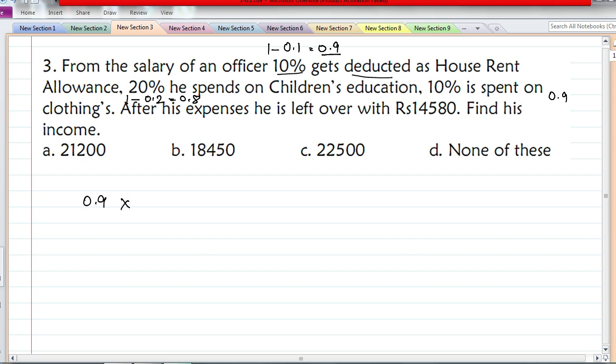You can understand it this way also. Into 20% he spends on children's education. If 20% goes, then remaining will be 80%, written as 0.8, into 10% spent on clothing. Again, if 10% is spent, remaining is 90%. Whenever such questions are given, don't add all the percentages, because from salary 10% is deducted. He receives 90% of salary only. In that 90%, he is spending 20%. So you should always multiply these percentage factors. Of his salary is equal to, after all this is done, what is left out?